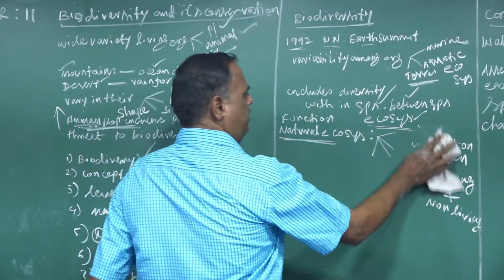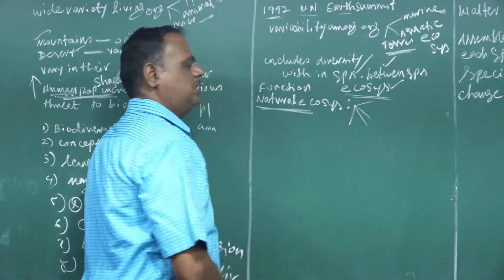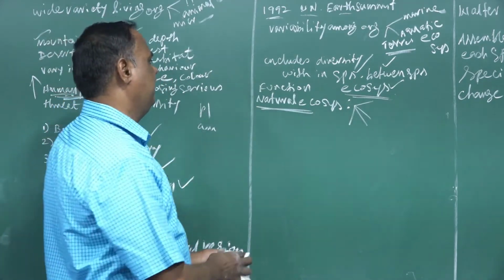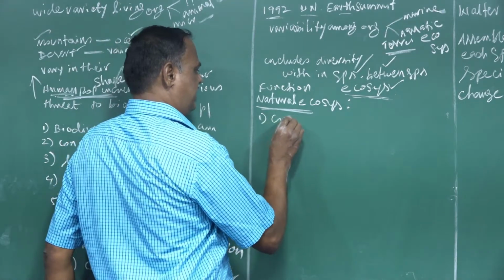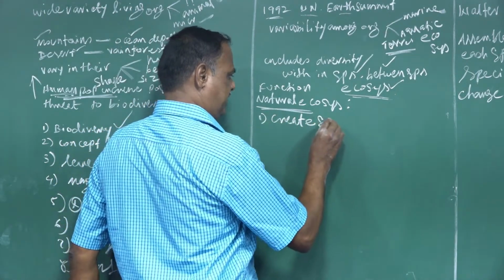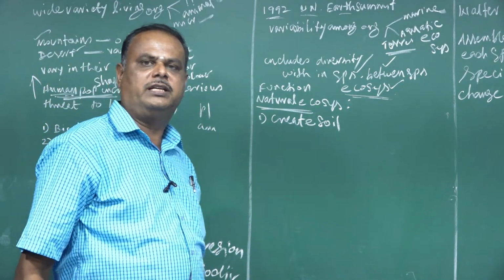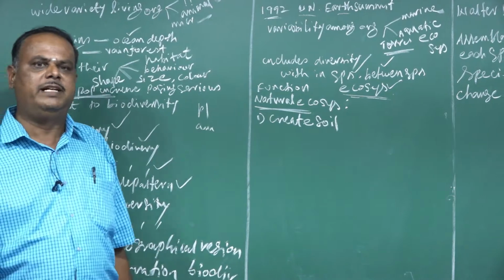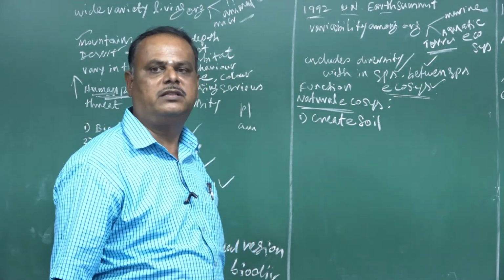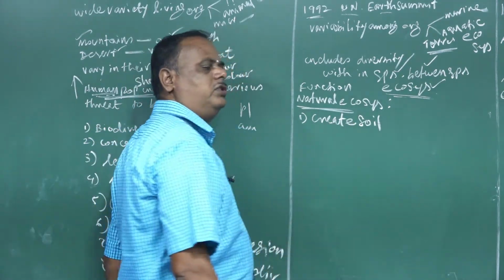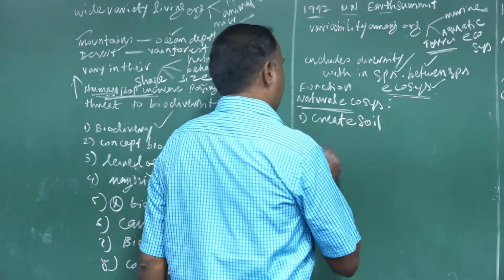What are the important functions of the natural ecosystem? The natural ecosystem maintains ecological processes. What are the ecological processes? One is to create soil. Due to high temperature and falling sunlight, the rock surface is heated by the sunlight, and the big rock breaks into small pieces to form soil.